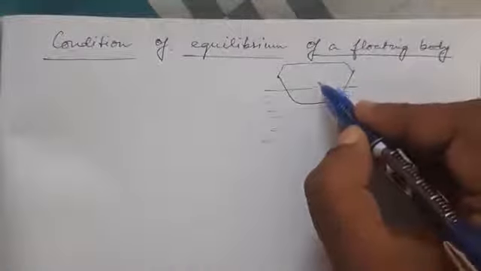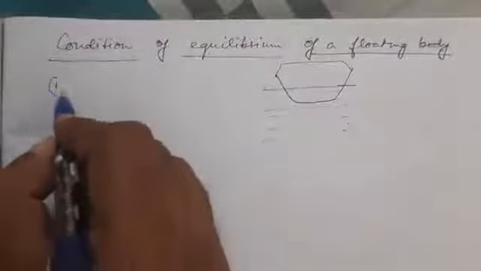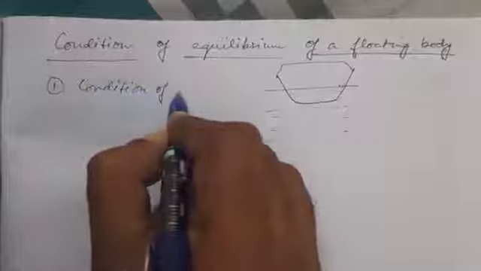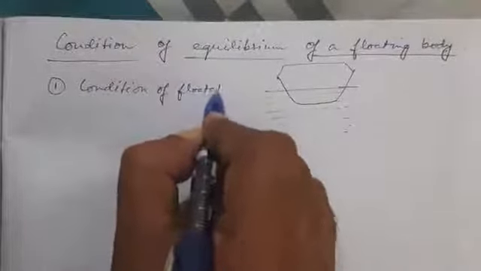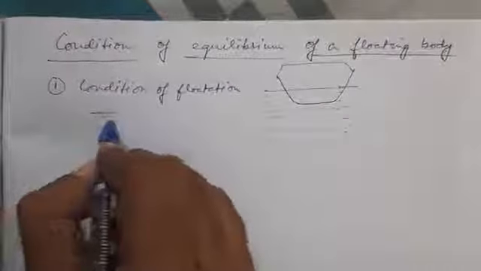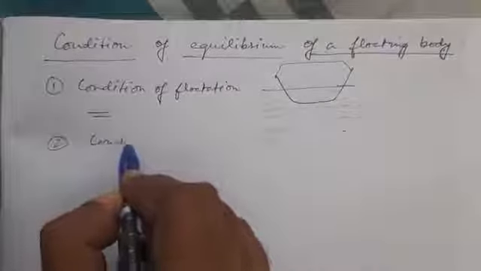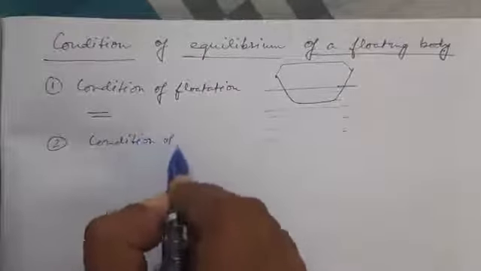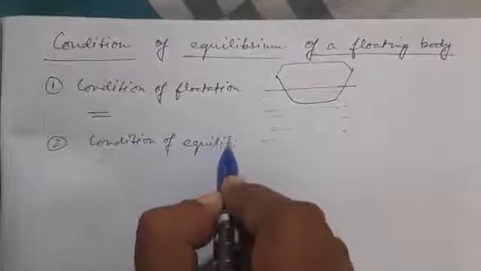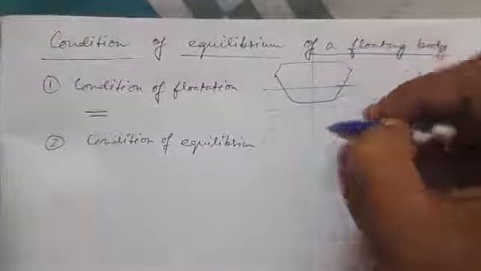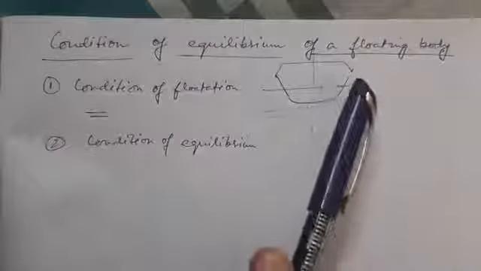The first condition was the condition of flotation. We have already studied about this. The second condition was the condition of equilibrium.